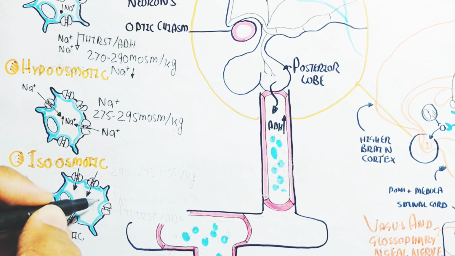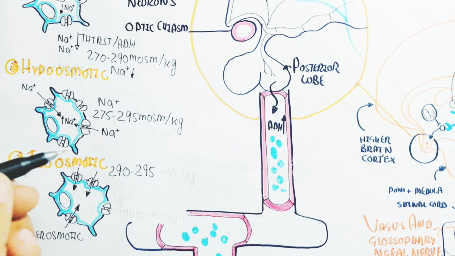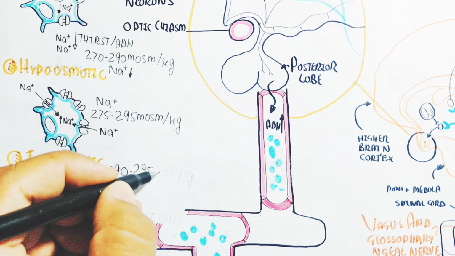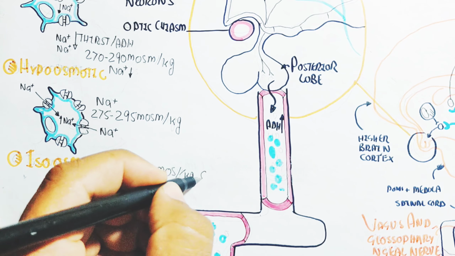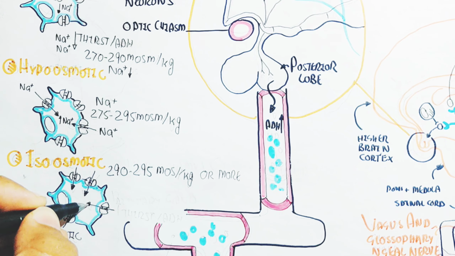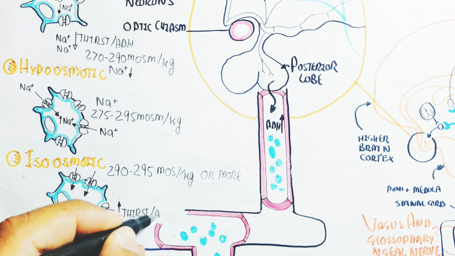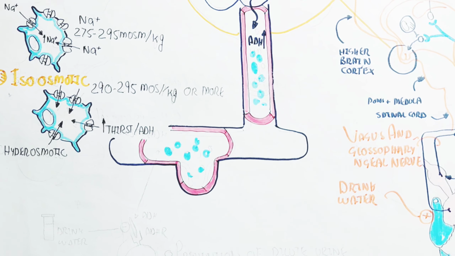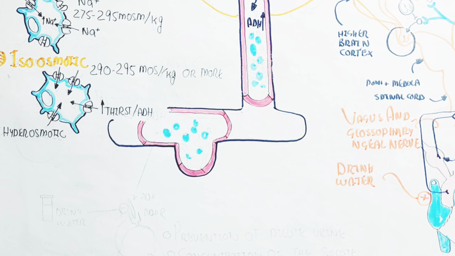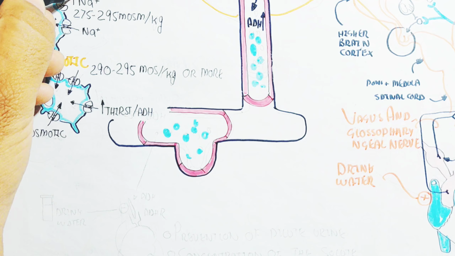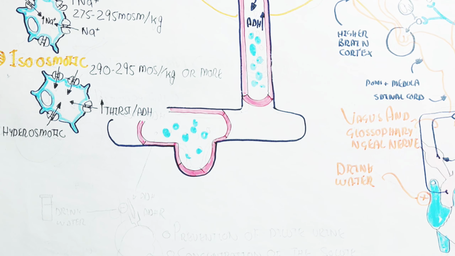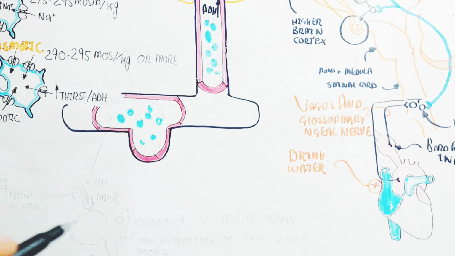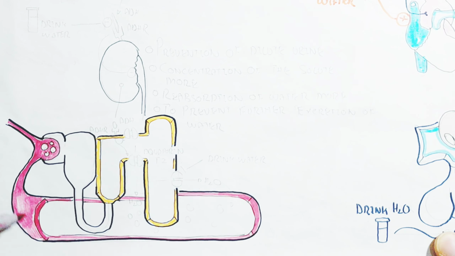While in the isosmotic state, the sodium moves inside and water is also maintained, leading to an isosmotic state and no more thirsty behavior. But the thirst will occur more in the hyposmotic state. So remember, 290 to 295 milliosmol per kg or more leads to the isosmotic state, in which the sodium, the solute and the solvent are balanced, for example, the salt and the water.